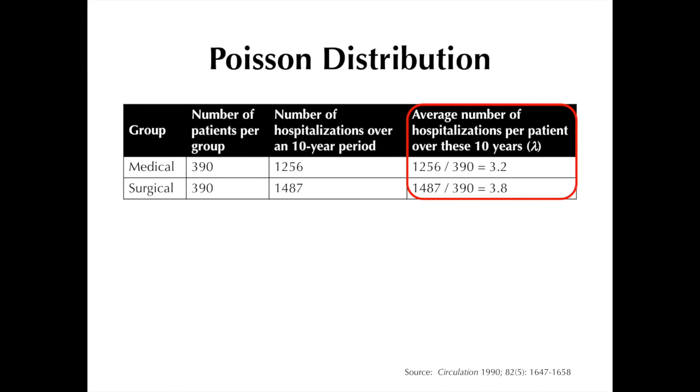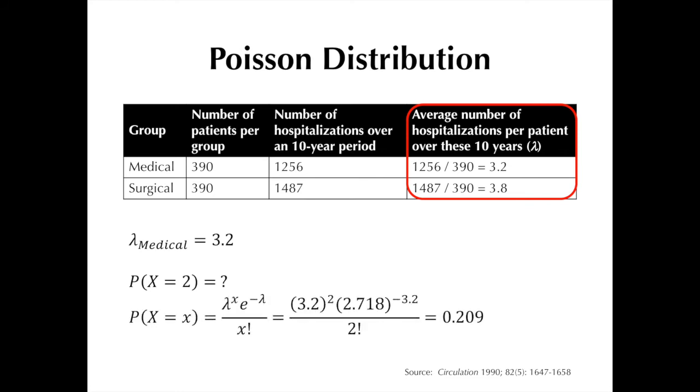For this example, let's just focus on the medical group, which has a lambda of 3.2. We want to know the probability that a patient in the medical group has 2 hospitalizations over this 10-year period. Plugging in the respective values, we get a probability of 0.209.